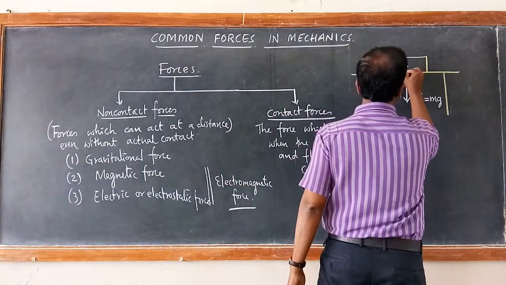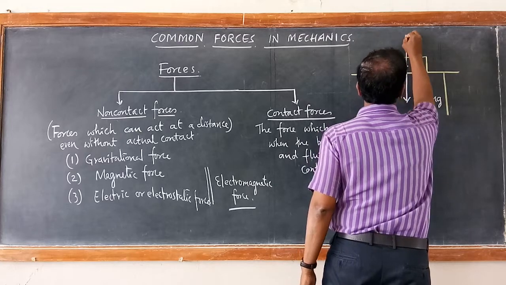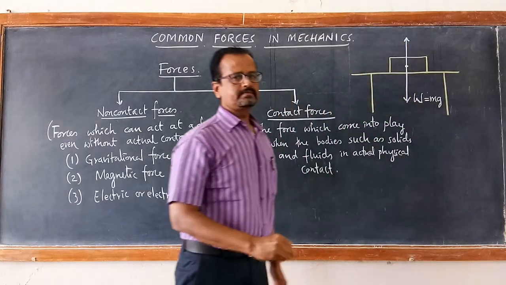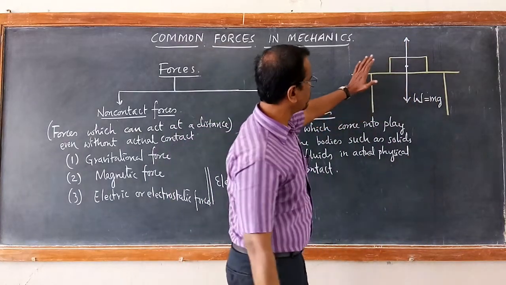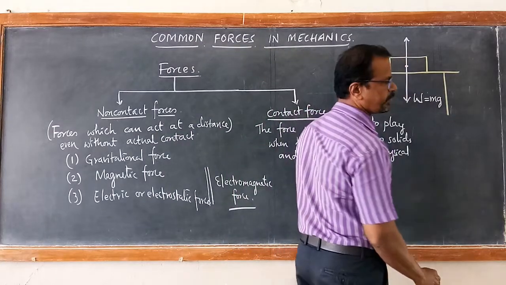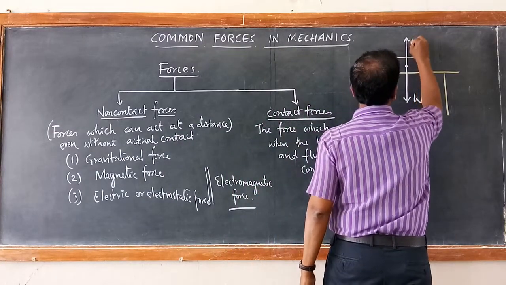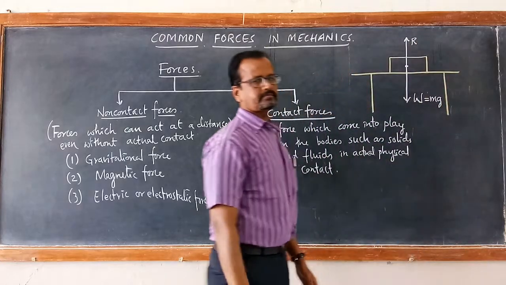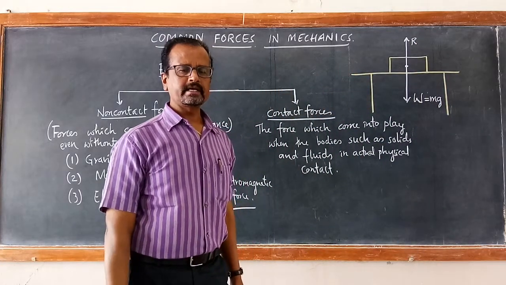And there is an upward perpendicular force, exact upward perpendicular force, which balances this weight. And this is called normal reaction force.